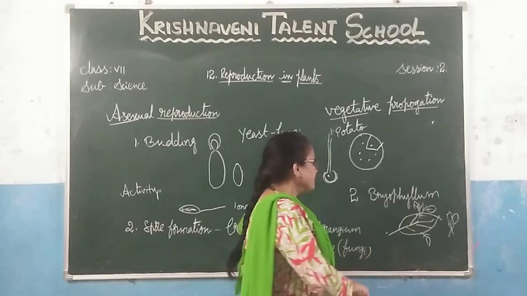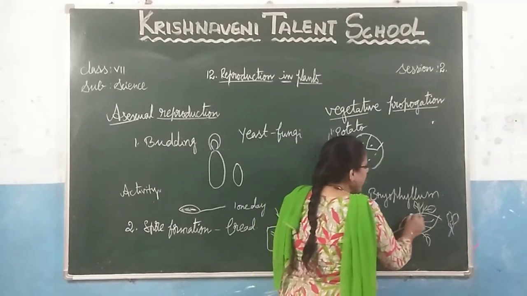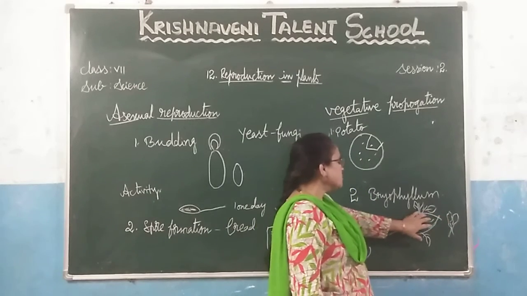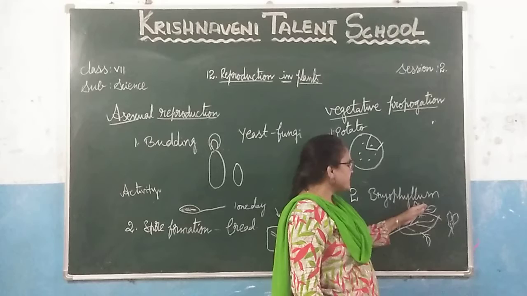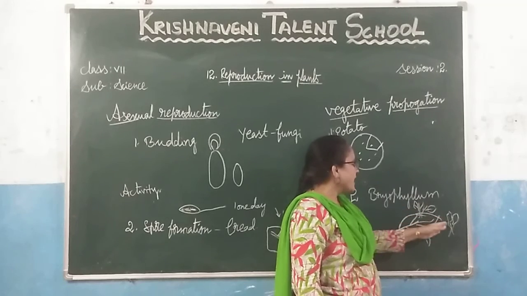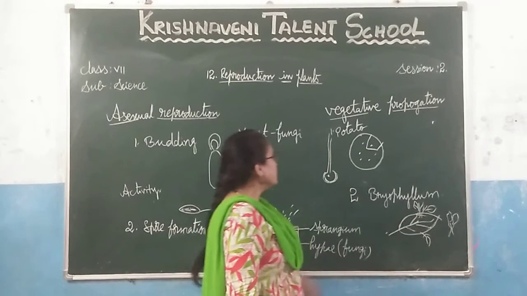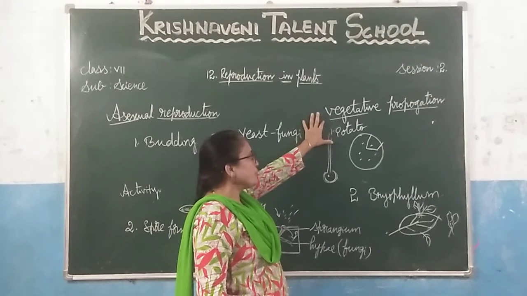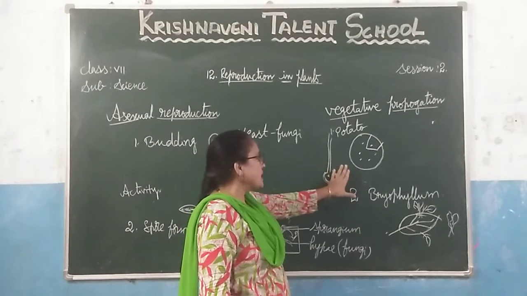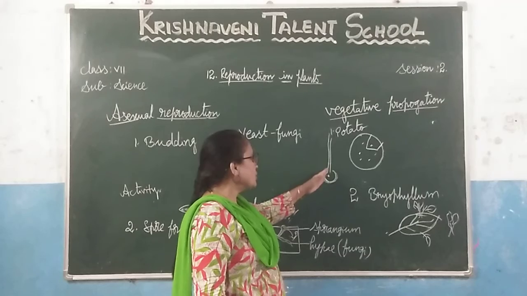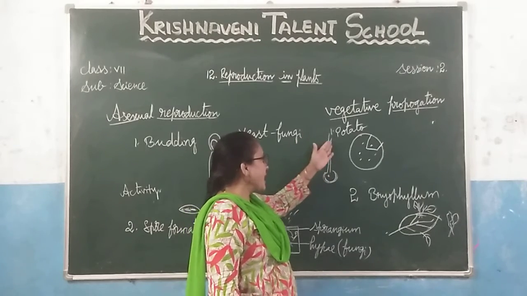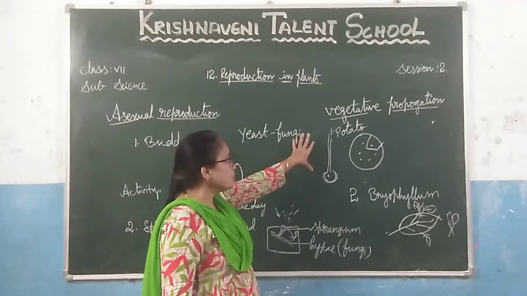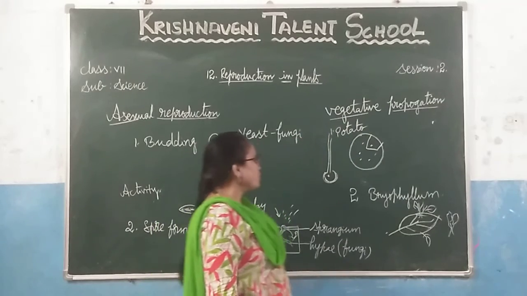It produces small plants from the edges of the leaves. When these grow, they separate from the parent plant and grow individually. These two are examples of vegetative propagation. Vegetative parts means roots, stem and branches. When vegetative parts are involved, it is called vegetative propagation.